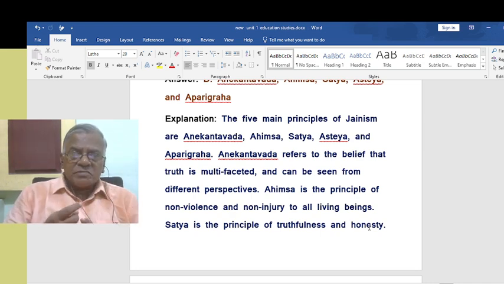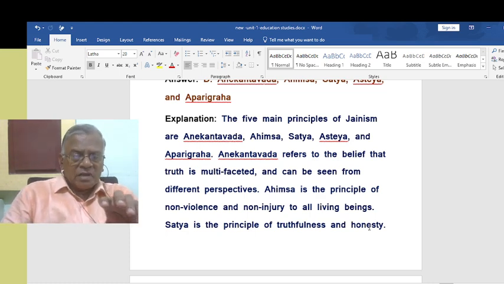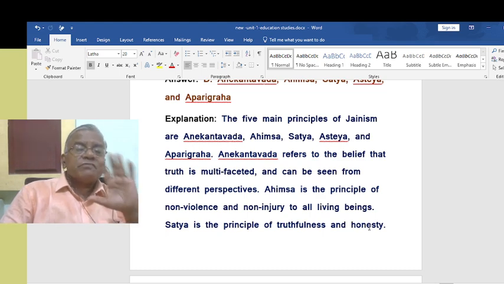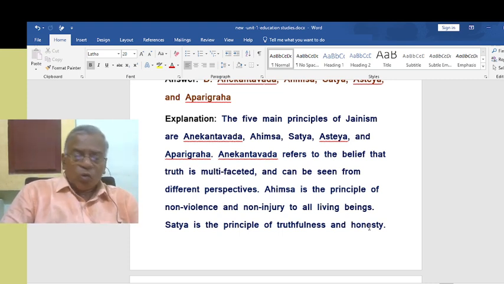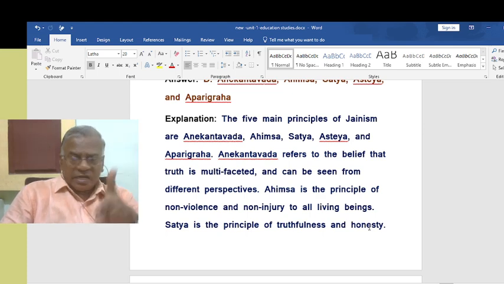Anekantavada, Ahimsa, Satya, Asteya and Aparigraha. Each concept has got a meaning. Anekantavada refers to the belief that truth is multifaceted and can be seen from different perspectives. Ahimsa is the principle of non-violence and non-injury to all living beings. No harm, not harming any creature.